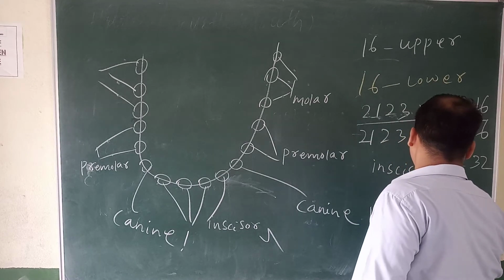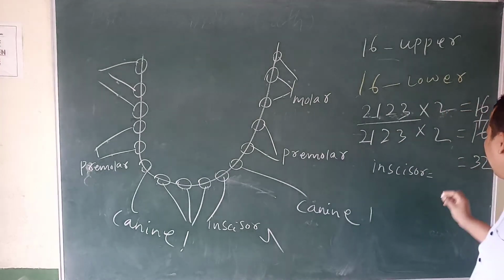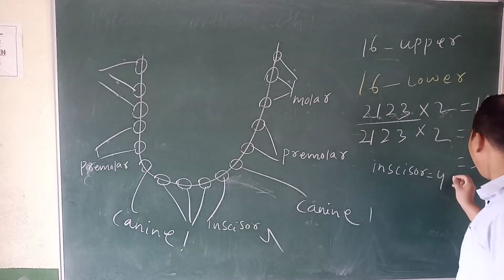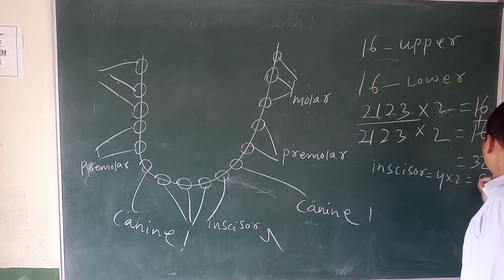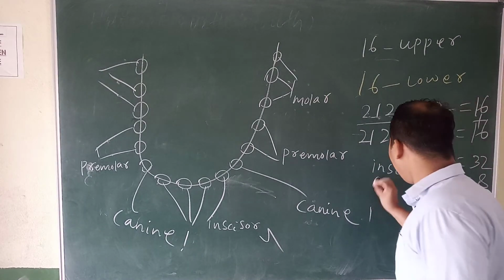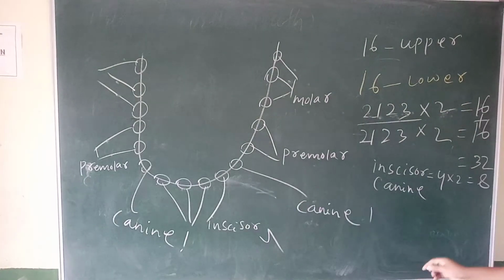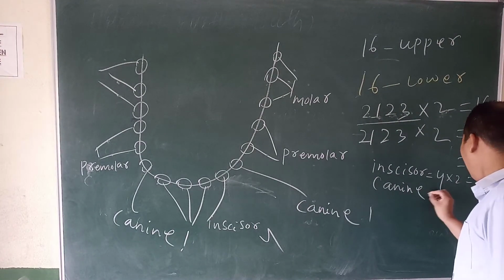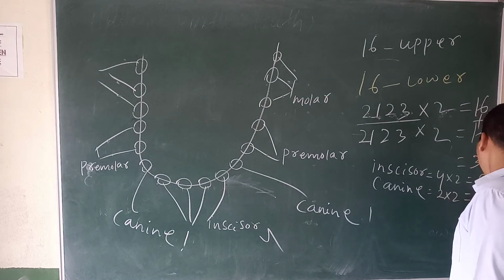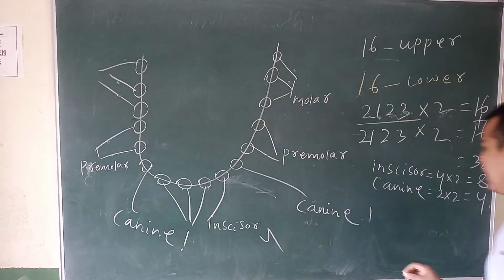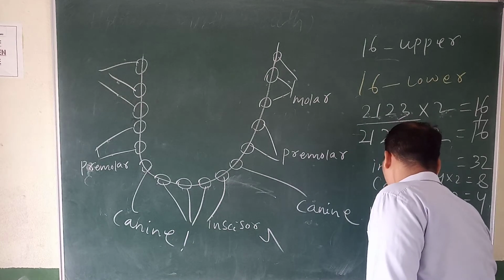Incisor only one jaw it is 4. If you count both jaws it is 8. Yes or no? Then canine, how many? 1 into 2, only one jaw. If you count 2 jaws, it will become 4. Yes or no? Then premolar.